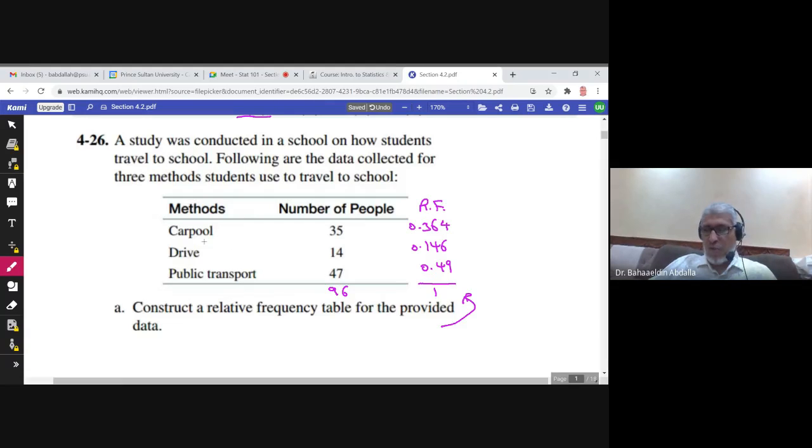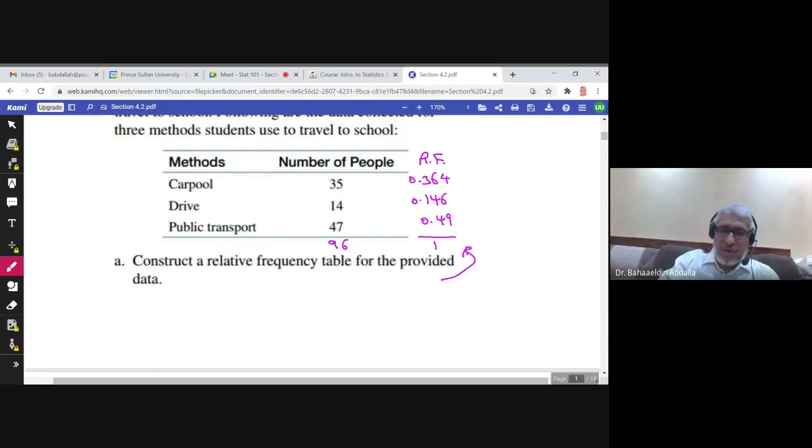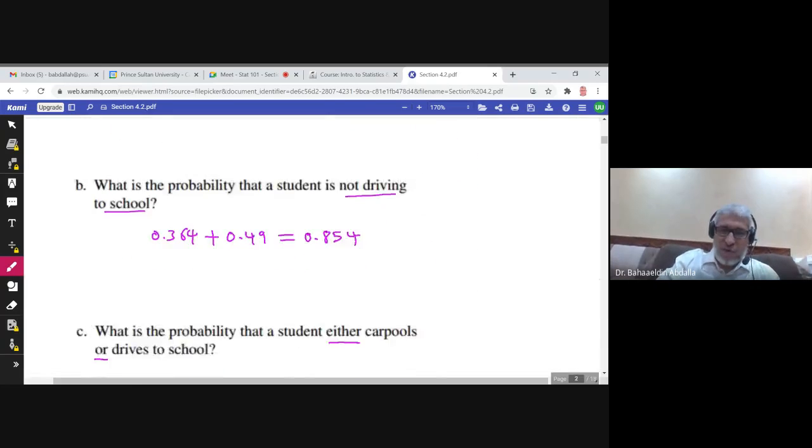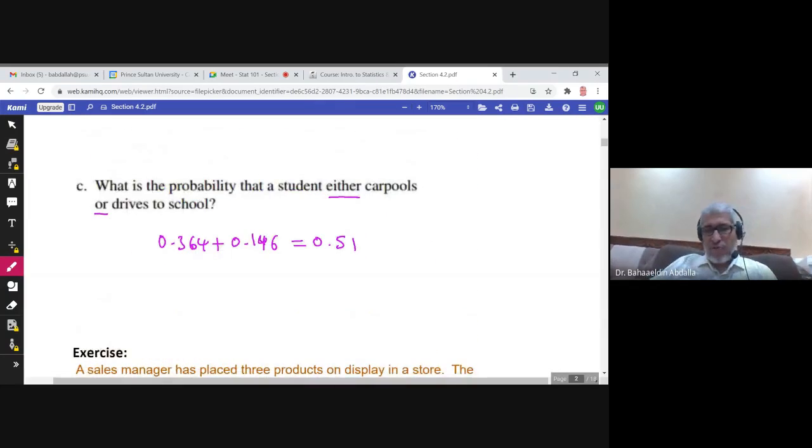He cannot drive and go through public transportation to the school. Either he is driving or going by public transportation. Of course, we are not discussing here an emergency case or something. This is in general. Either he is driving or taking public transportation or using carpools. These two are mutually exclusive, and the probability is 0.51.